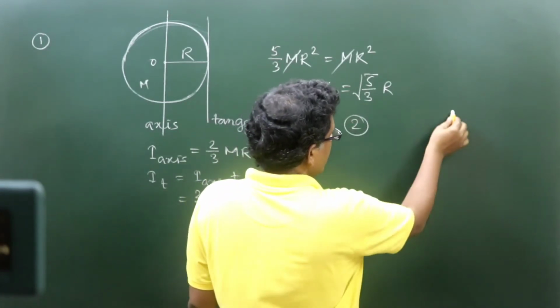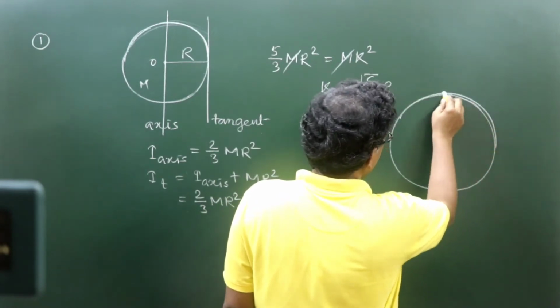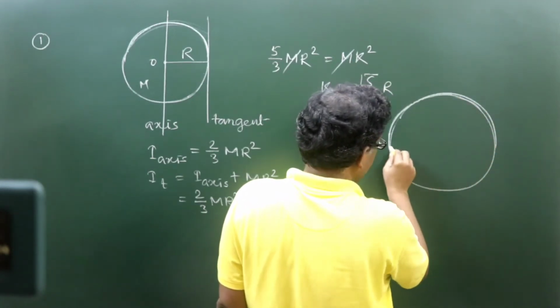Second question, this is a circular disc.